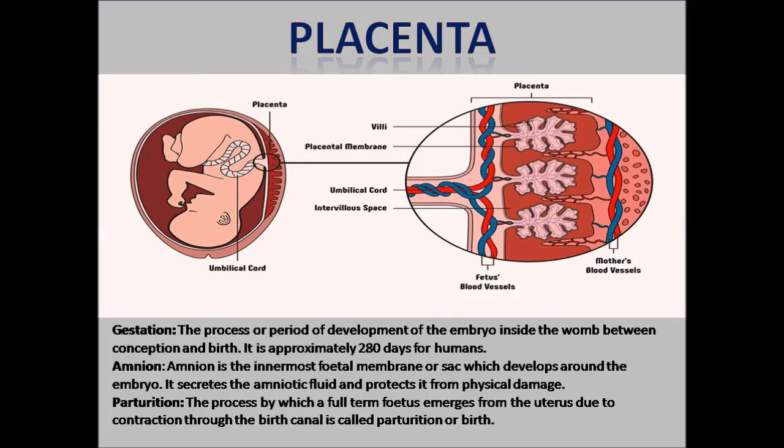Placenta is a flattened circular organ in the uterus of pregnant eutherian mammals that nourishes and maintains the fetus through the umbilical cord. It is composed of blood capillaries, villi, connecting tissues, and endocrinal cells. It is formed by union of endometrial tissues, chorion, and allantois, which is the embryonic tissue.